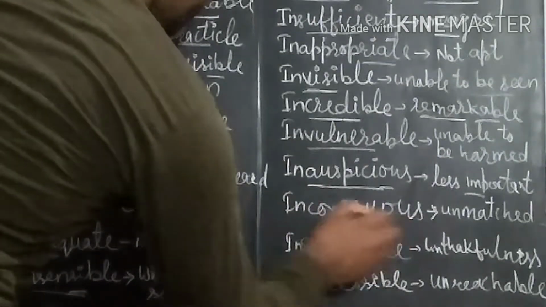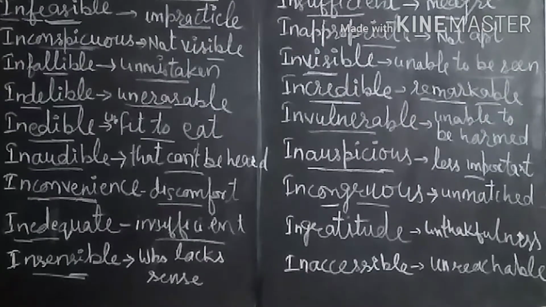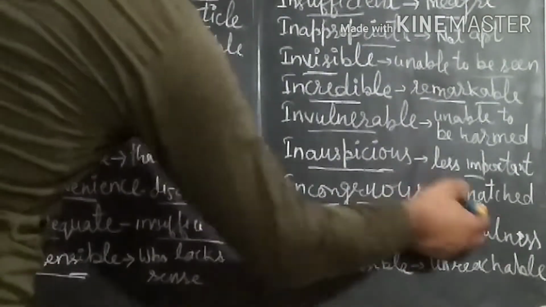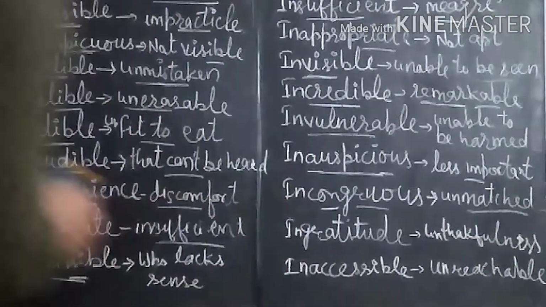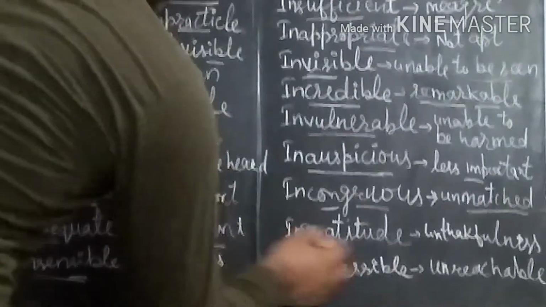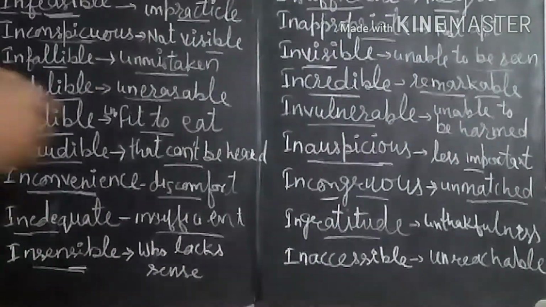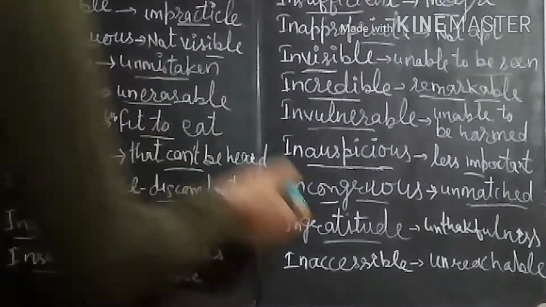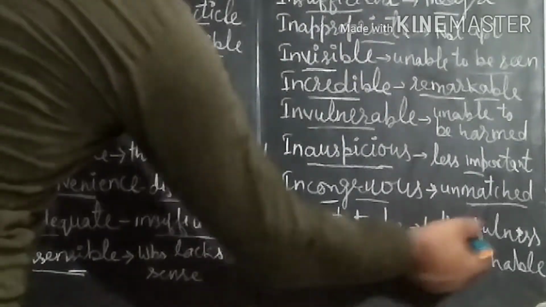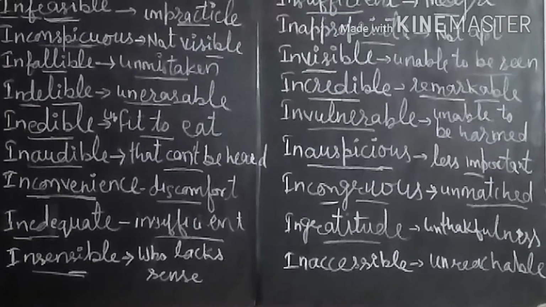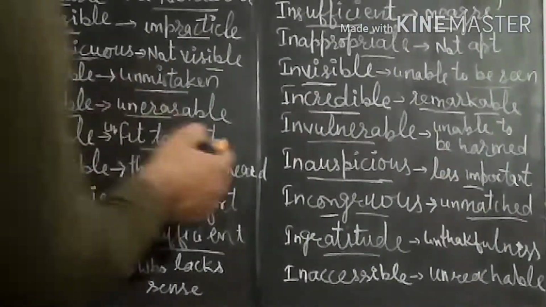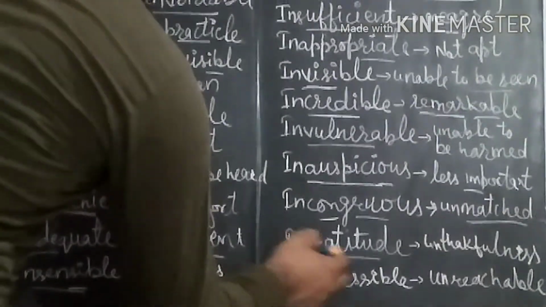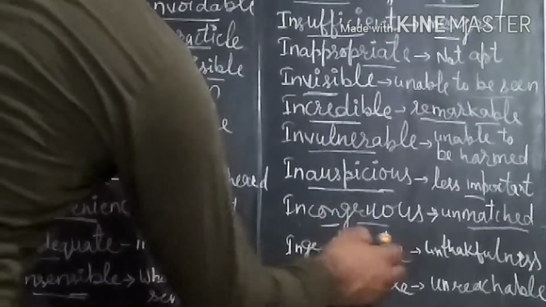Second one is incongruous. Congruous means if something is in order, in coherent order, we can say that is congruous, but incongruous means unmatched. When the things are not matched accordingly, that is incongruous. Next one is ingratitude. Gratitude means to show thankfulness towards a person who has helped us in any way, but ingratitude means unthankfulness. When a person is not able to show thanks towards somebody who has done good for him, that person can be called an ingrate.